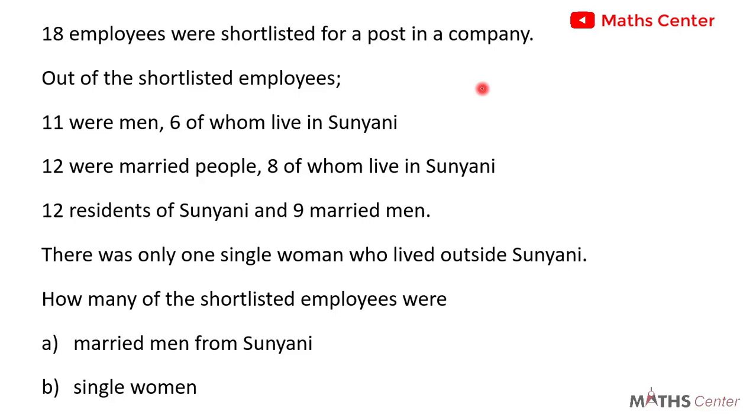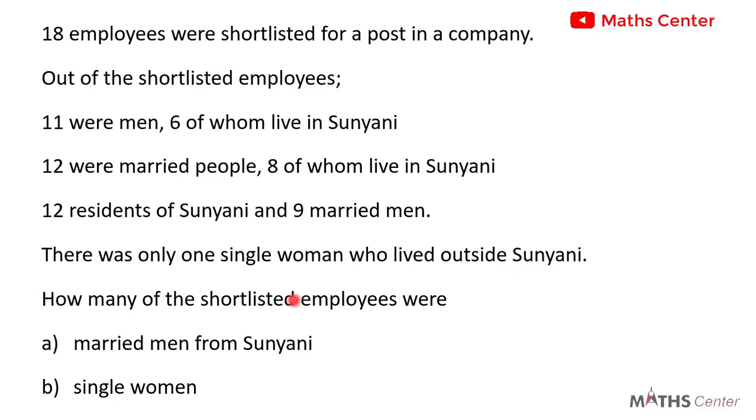Let's have a look at this interesting problem. 18 employees were shortlisted for a post in a company. Out of the shortlisted employees, 11 were men, 6 of whom live in Sunyani. 12 were married people, 8 of whom live in Sunyani. 12 residents of Sunyani and 9 married men. There was only one single woman who lived outside Sunyani.